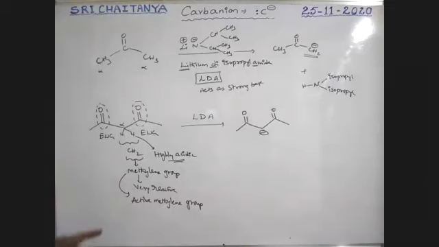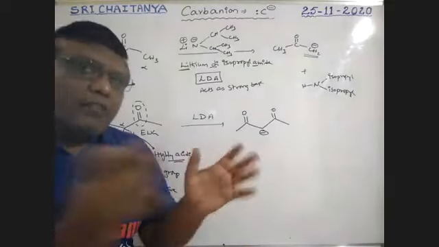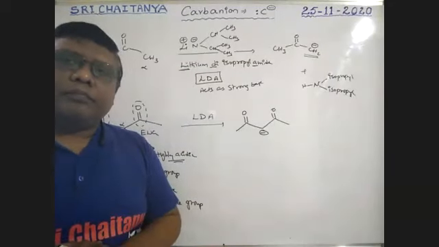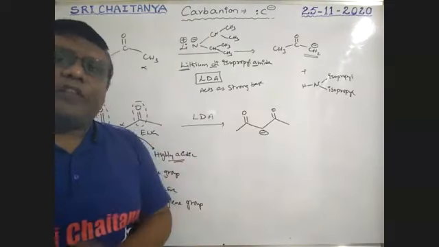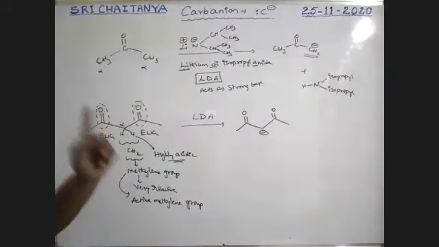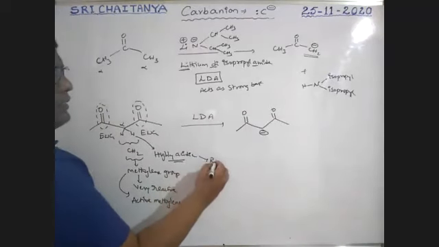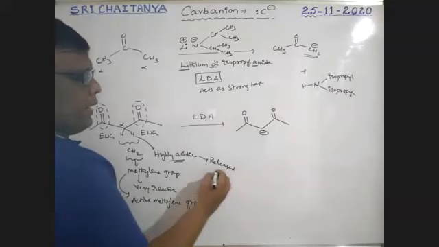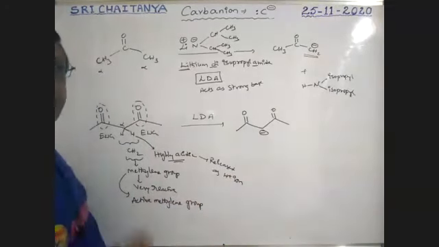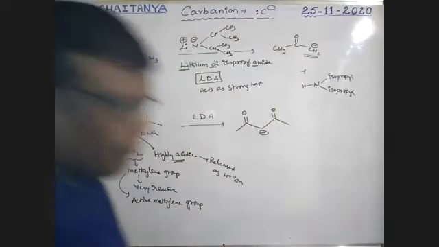So very, very important, boys. What is an active methylene group? A methylene group is sandwiched between two electron withdrawing groups. It is in between two electron withdrawing groups. That is called an active methylene group. That hydrogen is highly acidic and is released as H plus ion. It is strongly acidic in nature. Okay, next, some more reactions.